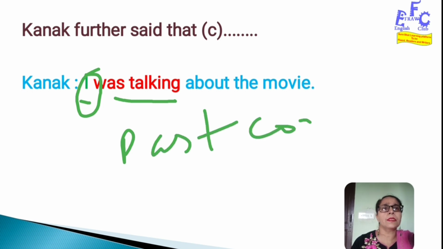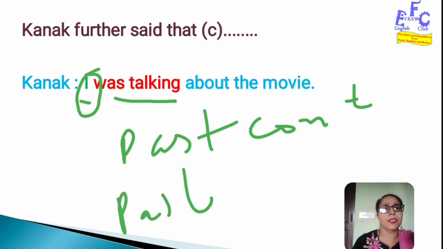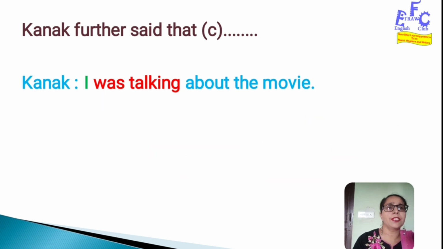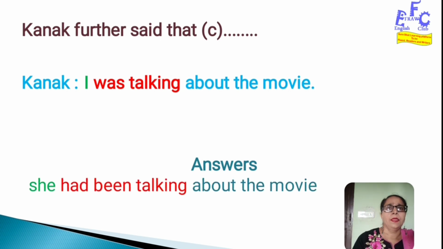Past continuous tense will be changed into past perfect continuous tense. So let's see how the changes happen. So Kanak further said that she had been talking about the movie.